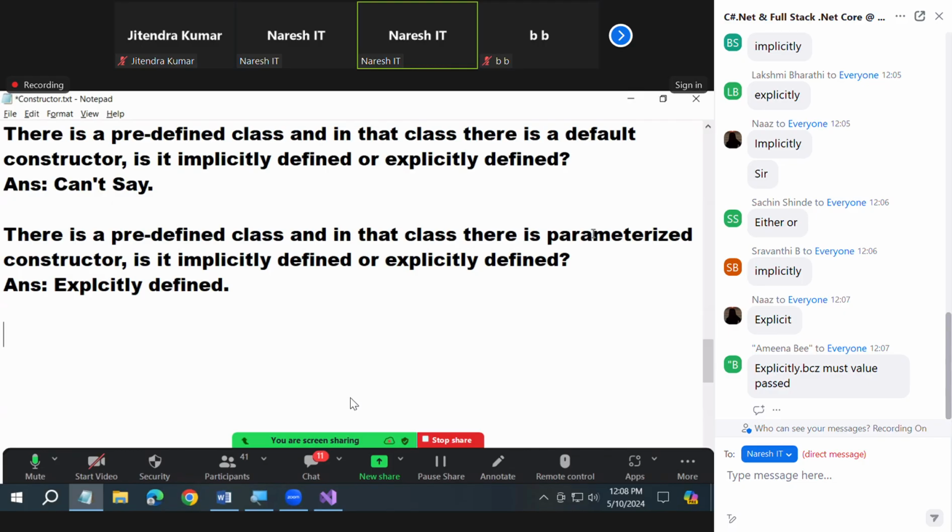Understood all of you or not? These are simple questions people give wrong answers to in interviews. That's why I'm warning you about all these things. Clear? So a default constructor can be, fill in the blank, explicit or implicit. A parameterized constructor must be explicit. Not can be, must be explicit. It must be explicit only because there is no chance for implicit. Is it clear? Understood me? That is the important thing you just need to remember.